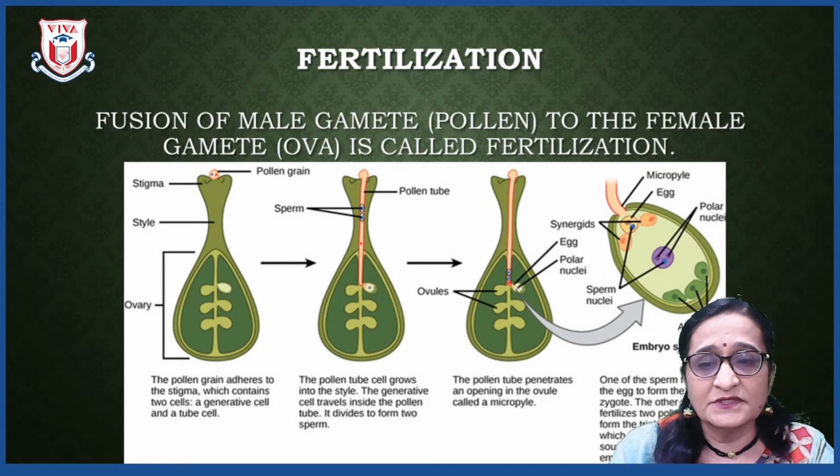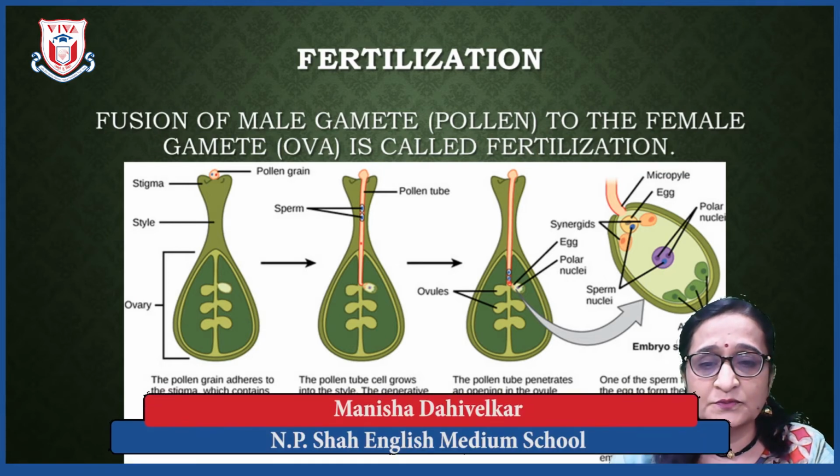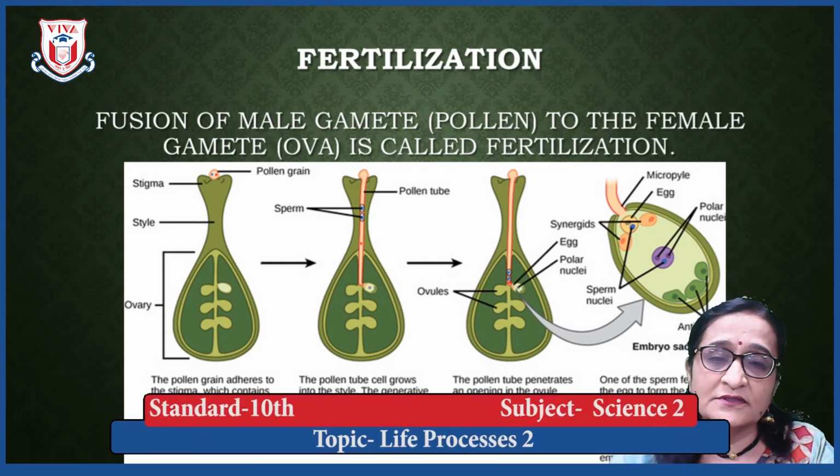Once it has germinated completely, you will find that it develops a pollen tube. In the second diagram, you can see the development of the pollen tube, and this pollen tube enters into the ovule. Through this pollen tube, the male gametes or sperm cells can enter and reach the